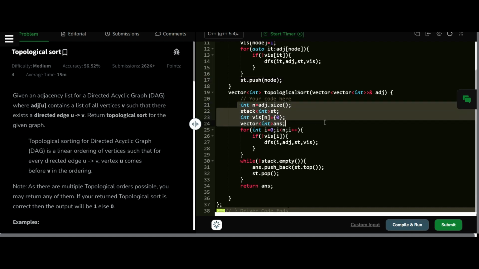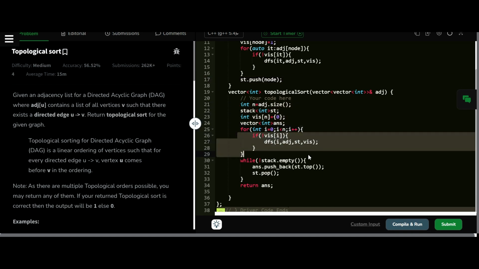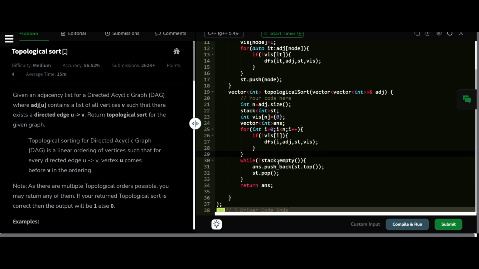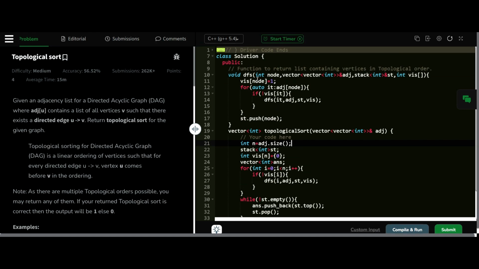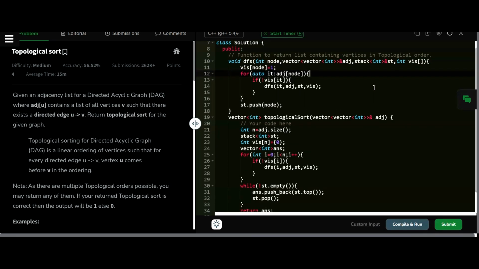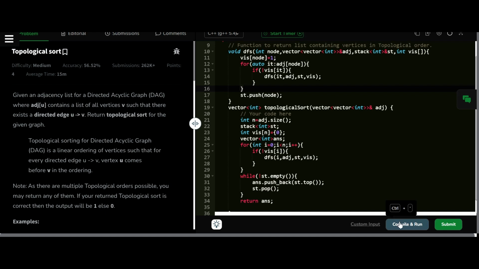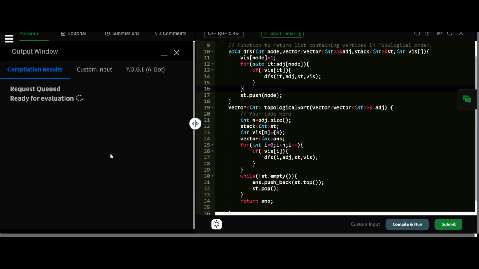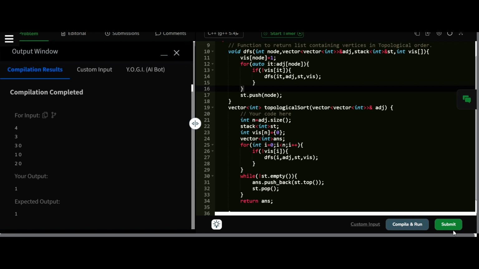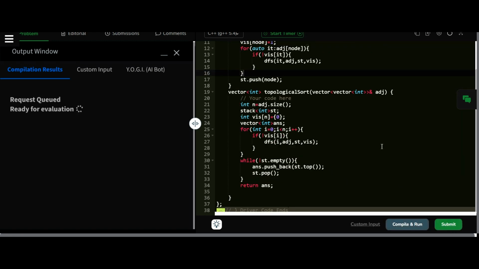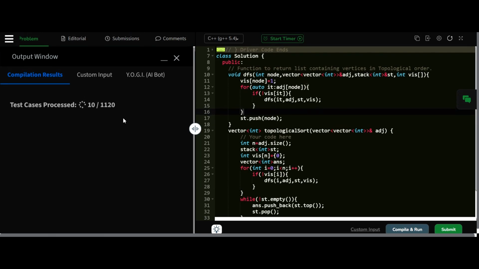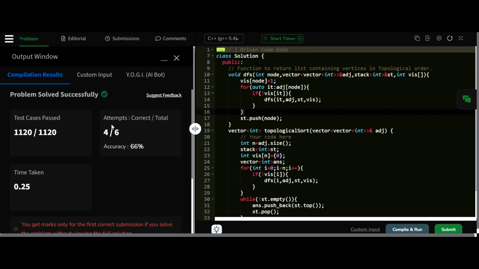Let's check it once. Yes, this is correct. We pass it right, st.empty, and st.top. Yes, this code is looking right. Int node, adjacency list, then stack, then visited array. Then visited of node equals 1, and the neighbor id. I think it works fine. Let's try to compile it. It works. Yes, it works. So this is the code.